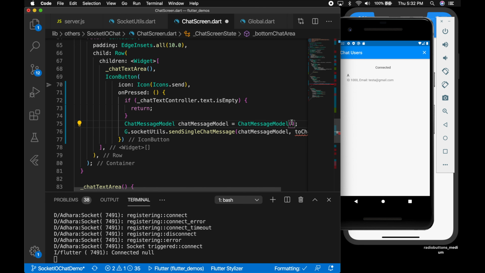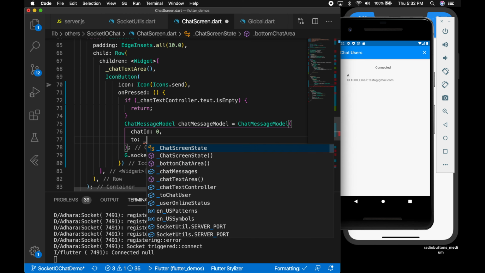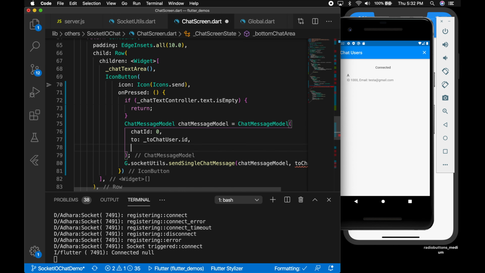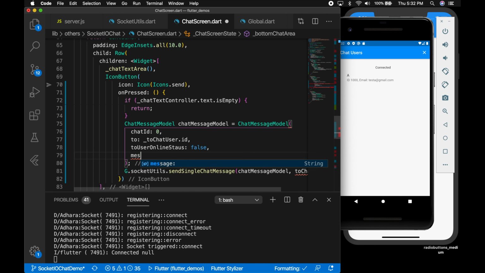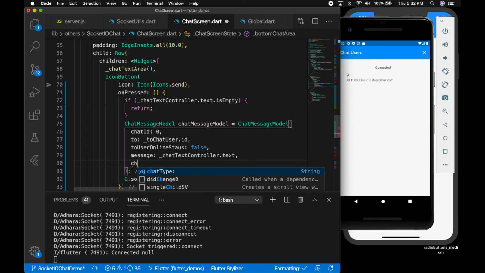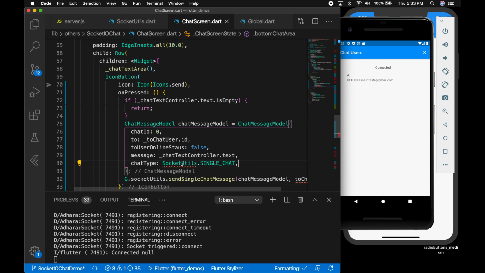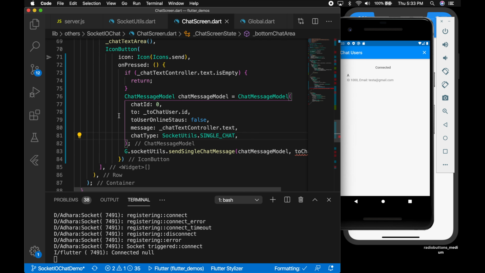And the chat message model will have chat ID, so that can be a unique ID from your server. Okay, for now we will set it to 0, and 2 will be to chat user ID dot ID, user dot ID, and to user online status. Let's set it to false, so that's not important here. And the message will be chat text controller dot text. Chat type, let's set it to single chat. Okay, so now we have the necessary values here.